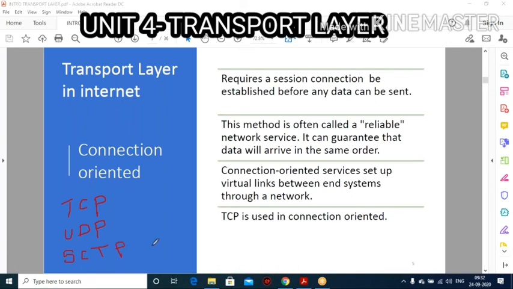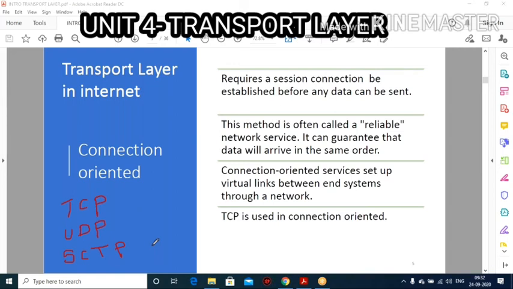These are the three main protocols used in the transport layer. TCP means Transmission Control Protocol. UDP is User Datagram Protocol. SCTP is Stream Control Transmission Protocol.